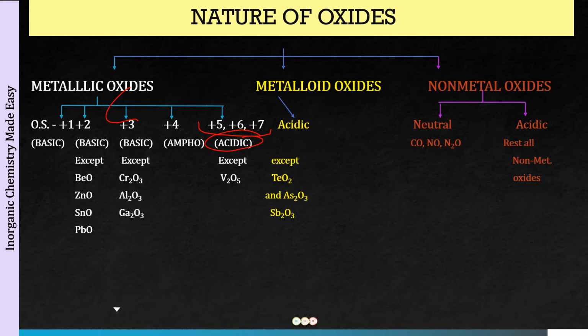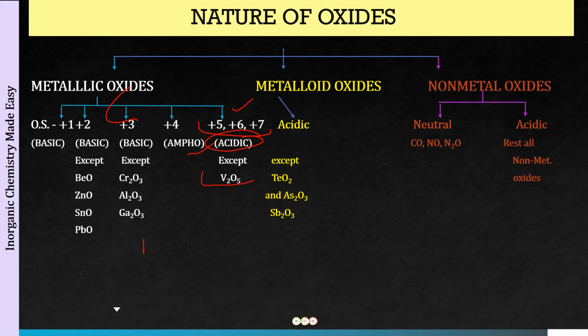Here I'm going to just focus on the study of acid oxides. If you watch that lecture of mine on how to identify the various types of oxides, you will find a complete understanding of all the different types of oxides in a very easy way. So we have +5, +6 and +7 oxidation state metallic oxides to be acidic in nature except V2O5.